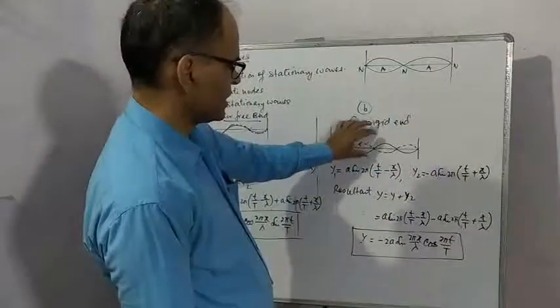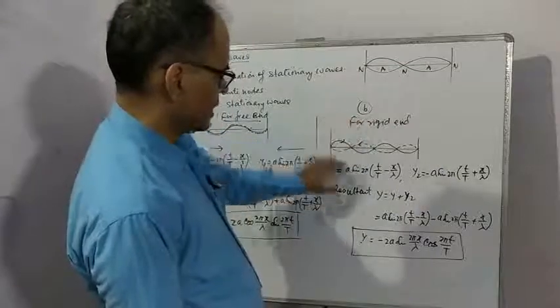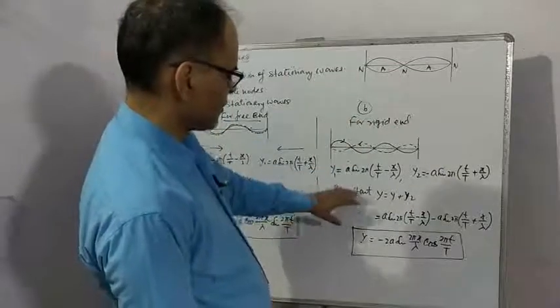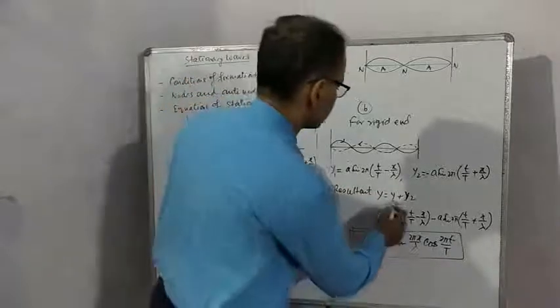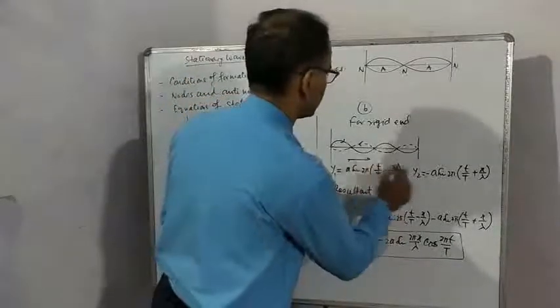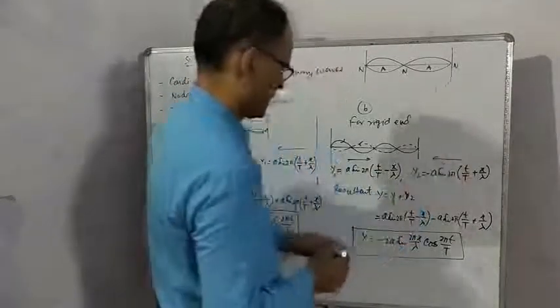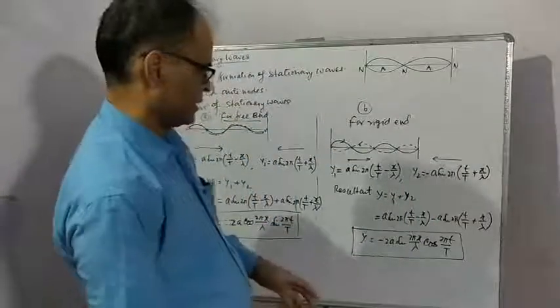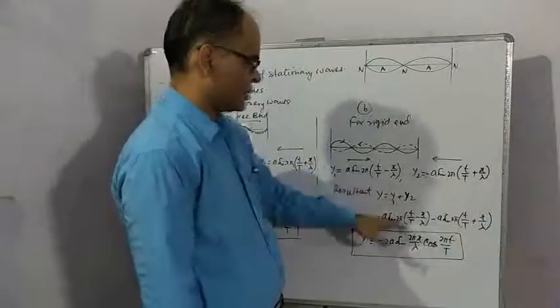Now superposition takes place. According to the principle of superposition, y is equal to y1 plus y2. Put these two values.